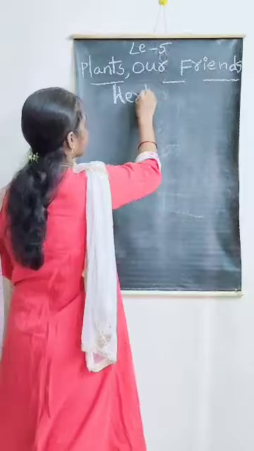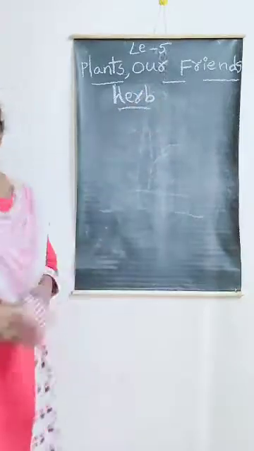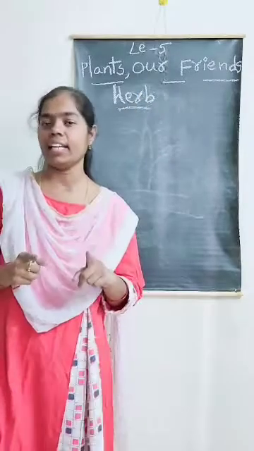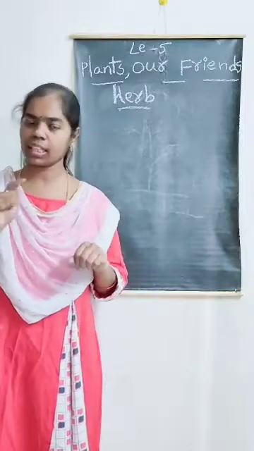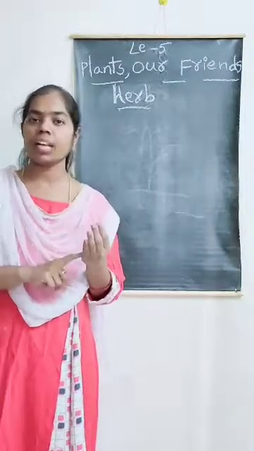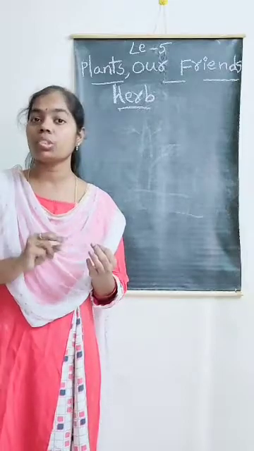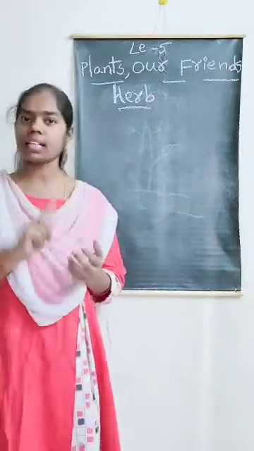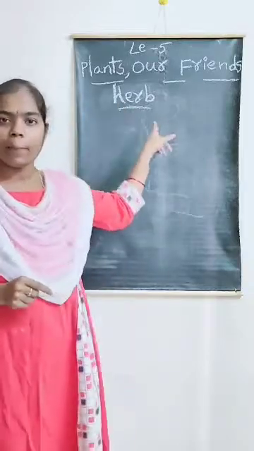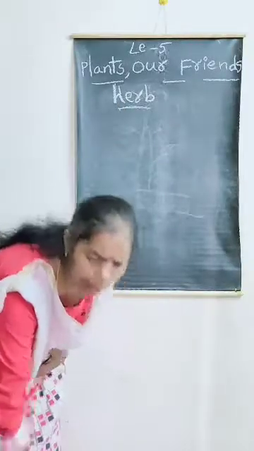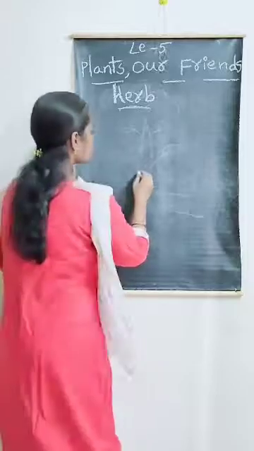And the third one is herb. What is the first one? Tree. A tree is tall, big and strong. The next one is shrub, which is smaller than a tree. And the third one is herb. A herb is a very small plant.